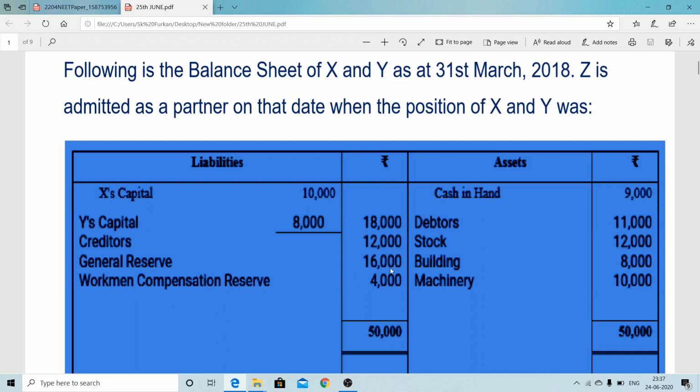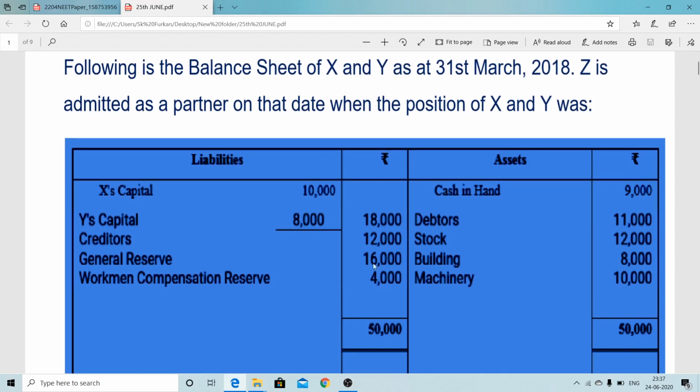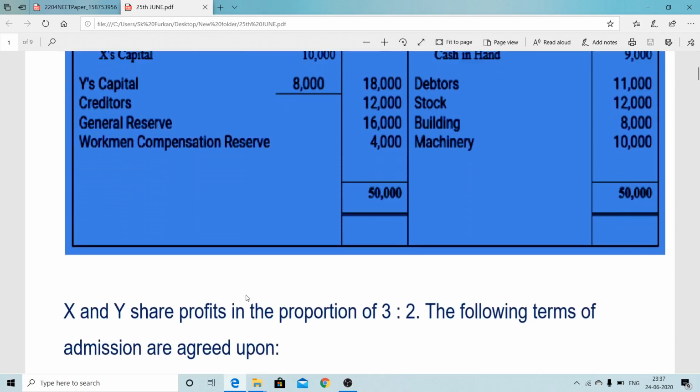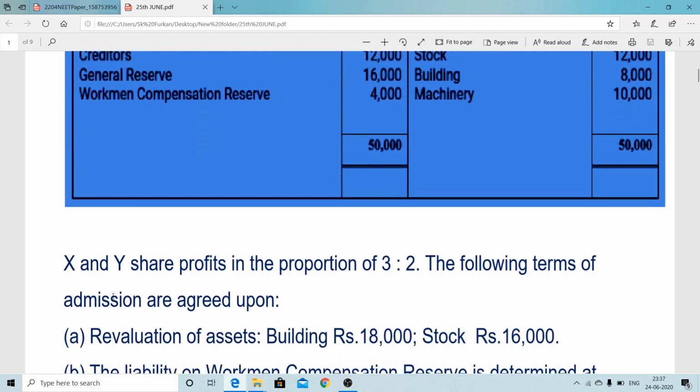It is subject to instruction. If the claim is more, then it will be external, and if less, then that part will be internal. We will distribute it like the general reserve. Further information: the ratio of X and Y is 3:2, that is 3/5 and 2/5.